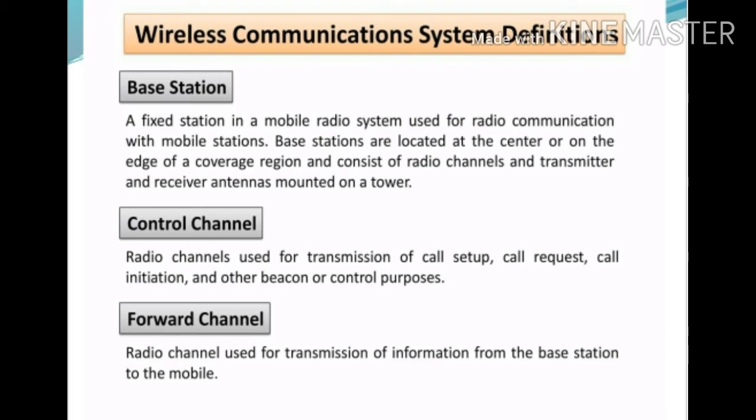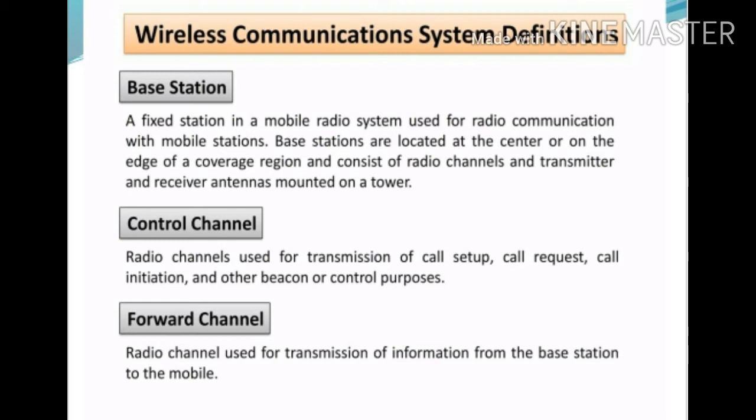Base stations are located at the center or on the edge of the region being covered. It consists of a transmitter antenna, receiver antenna and radio channels mounted on a tower.